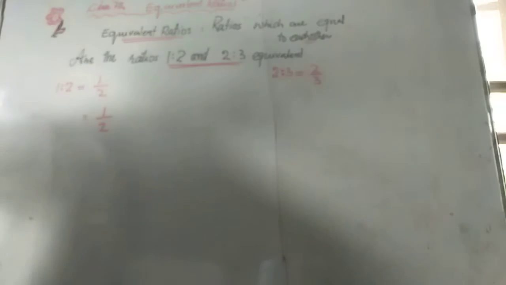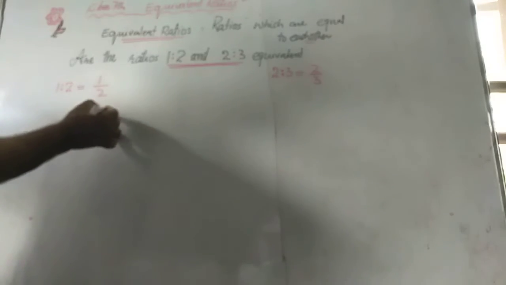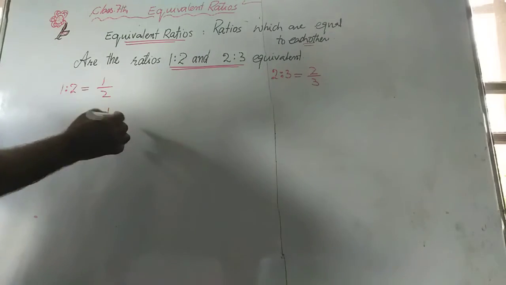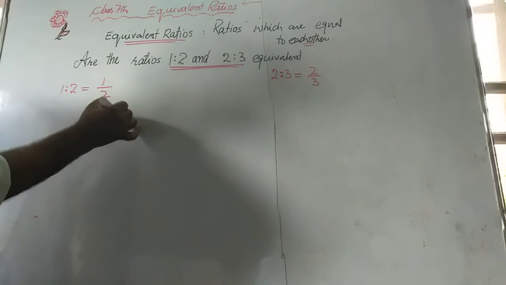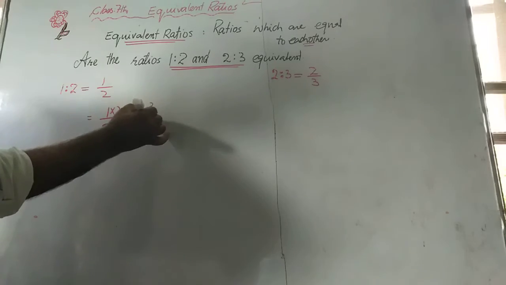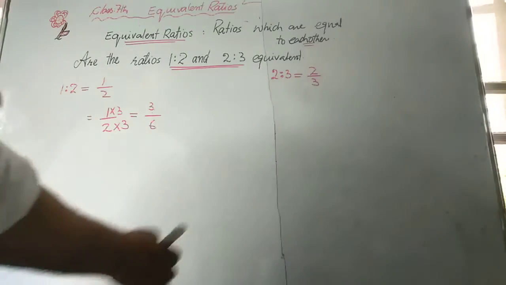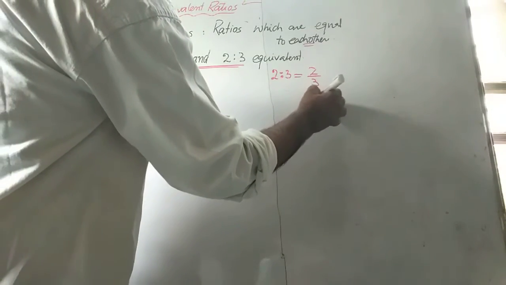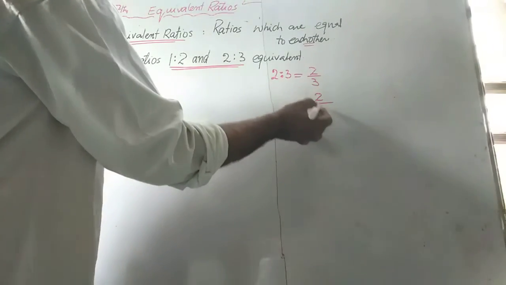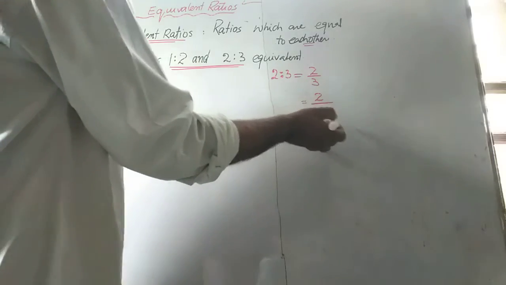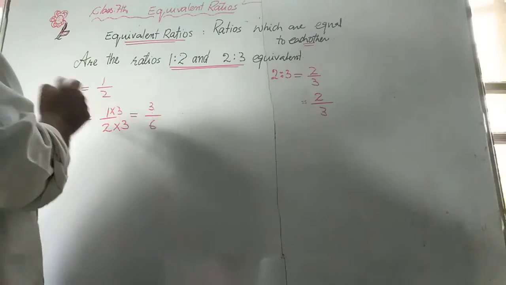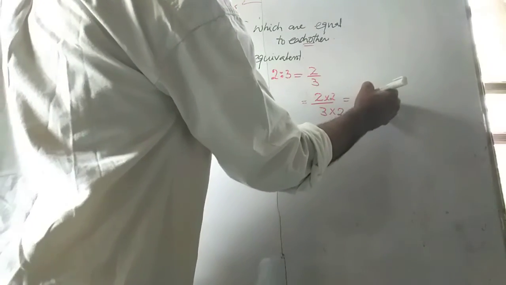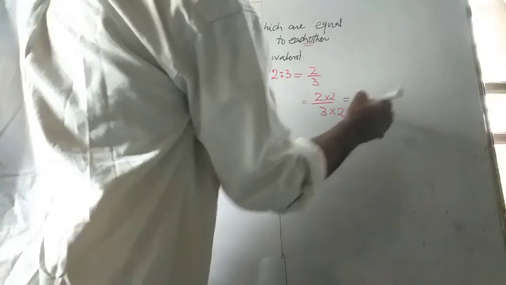1/2, we multiply this numerator and denominator by the denominator of this fraction, that is 3, like this, and we get 3 1s are 3, 3 2s are 6. इसी तरह we write here, we multiply this numerator and denominator by the denominator of this fraction, that is 2, and we get 2 2s are 4, 3 2s are 6.